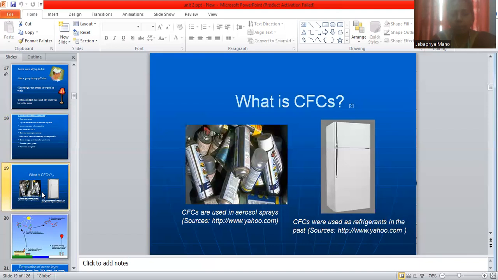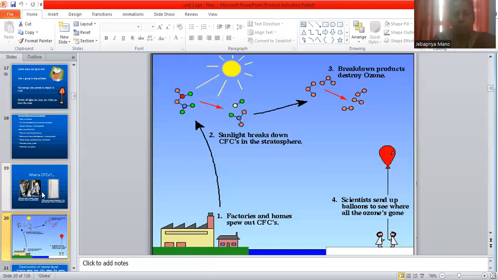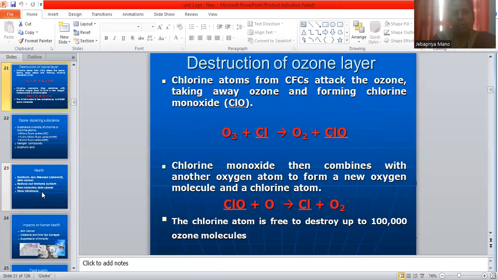Next, we can see about CFC, chlorofluorocarbon. These are liberated mainly from refrigerators, AC, and aerosol sprays. And how does it destroy the ozone layer? The chlorine atoms from CFCs attack the ozone, taking away oxygen and forming chlorine monoxide, a free radical.